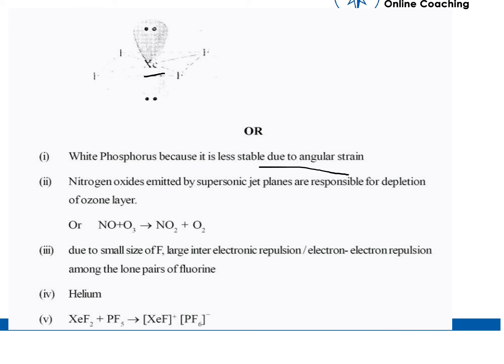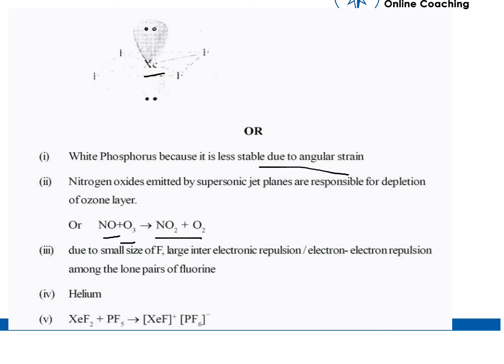The second answer is nitrogen oxide emitted by supersonic jets is responsible for depletion of ozone layer. Like we have the reaction for it: nitrogen oxide plus O3 gives NO2 plus O2. That's why we can say that depletion of ozone layer.